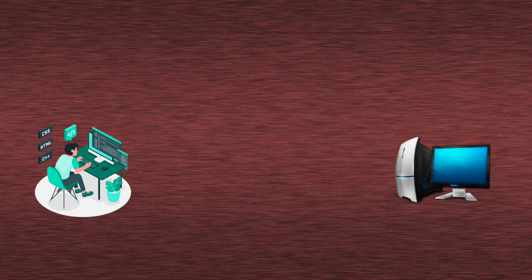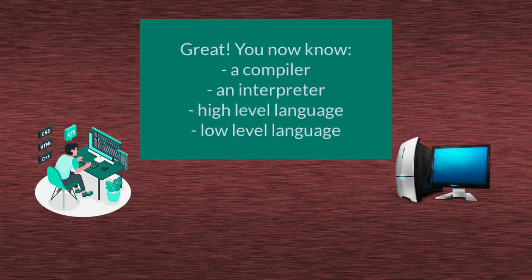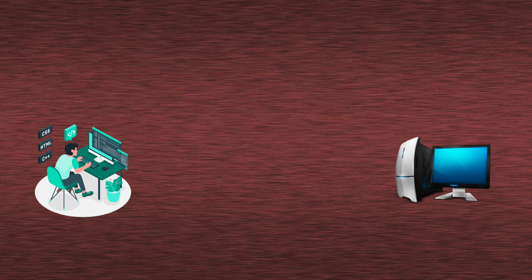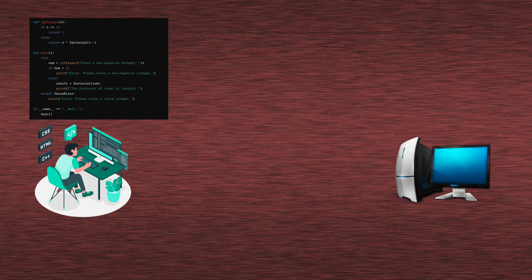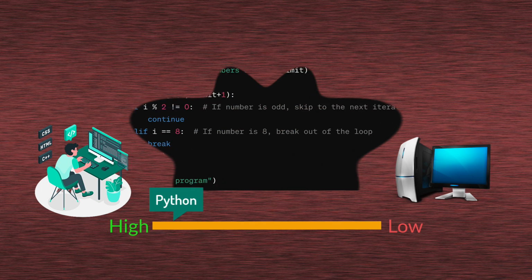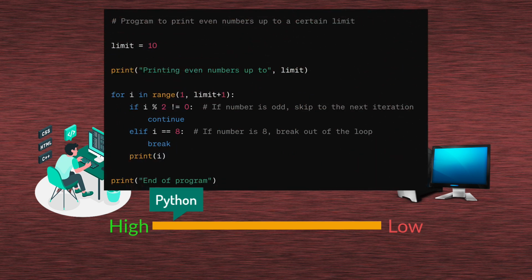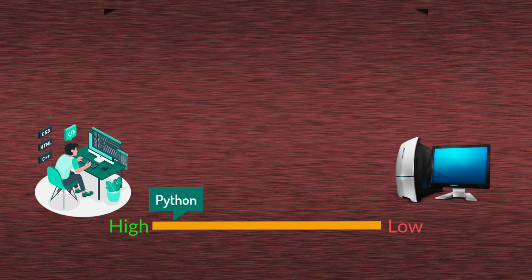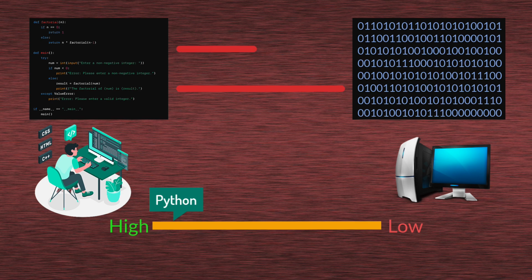You might not even be aware of that, but you've just learned what a compiler, interpreter, low-level language and high-level language is. And no, don't rewind this video, you haven't missed anything. Let me explain. So you wrote a program. Maybe it was written in Python. And that Python programming language is called a high-level language. What it means is simply that it's a programming language that is human-friendly. It's human-friendly because it's easy for us to understand. And as you can see, it even uses some words from our daily lives, like print or break or continue, words like that.